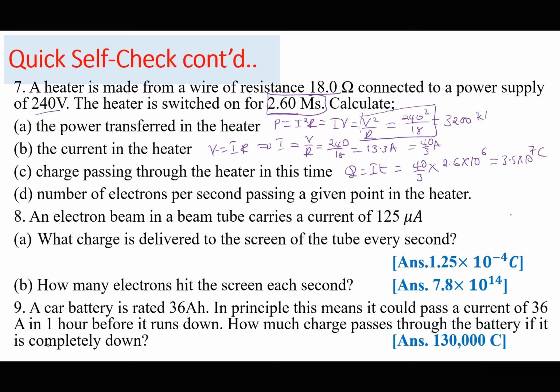So number of electrons per second passing a given point in the heater. Let me check. So the number of electrons is going to be equal to, of course, we know charge is equal to the number of electrons times E, which is the same as I times T, but the time is 1 second.